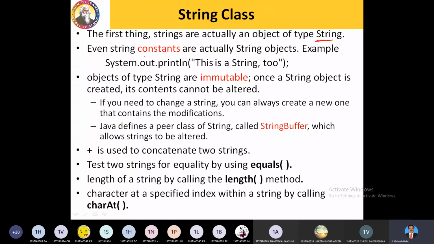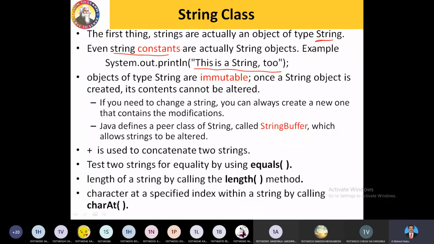Whenever you are representing a constant, string constants are usually represented within double quotes. Whenever you write anything within double quotes, that becomes a string constant. Those are string objects. So here I am going to print a value on the screen which is enclosed within double quotes, right?